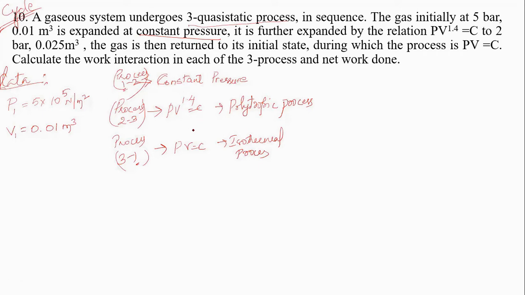The first one is a constant pressure process, and you should remember it is expansion. The second is also said to be further expanded, which is also expansion. The gas is then returned to its initial state, during which the process is PV is equal to C. Here we don't know whether it is expansion or compression. Let me write a PV diagram for this sequence. I think a PV diagram here is very important.